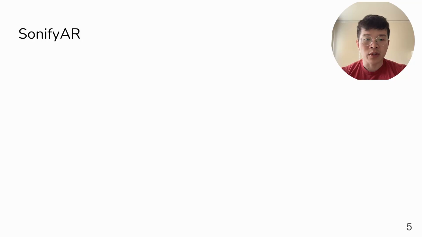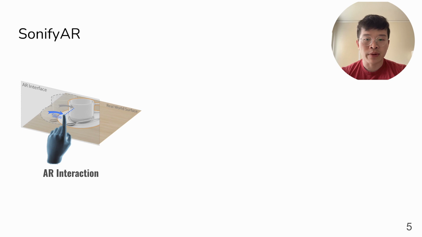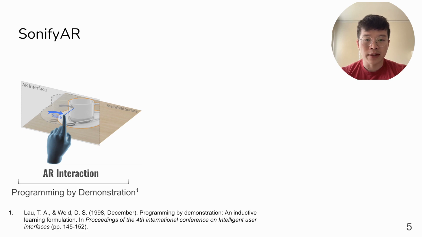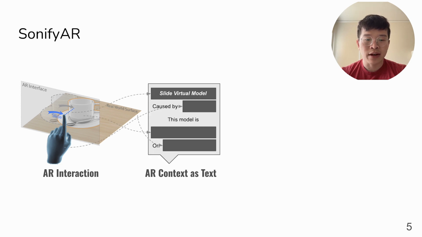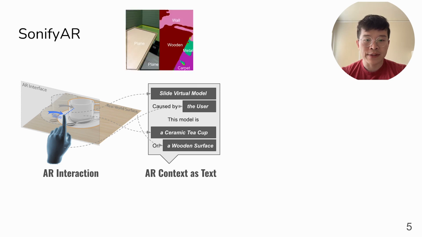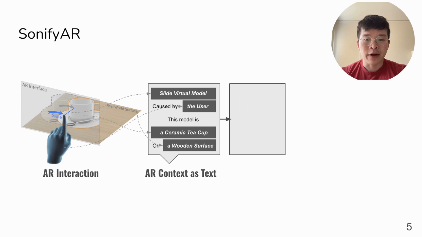For each of the demonstrated AR interactions, for example, the user sliding a virtual ceramic cup on a wooden desk, SonifyAR will capture its context information as text, including its action type, subject, object, and other contextual details like the surface material, which is analyzed by a real-time material segmentation model. This context info is processed as text, then fed to the large language model for further processing.